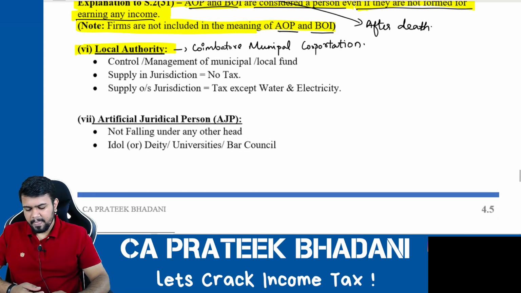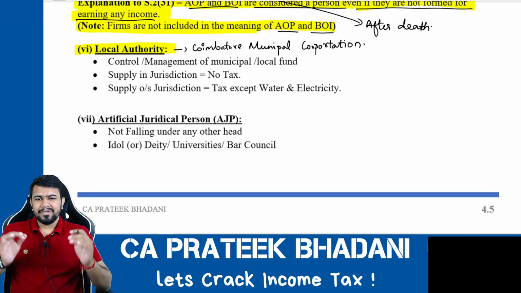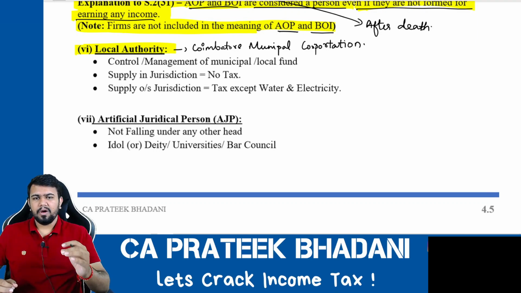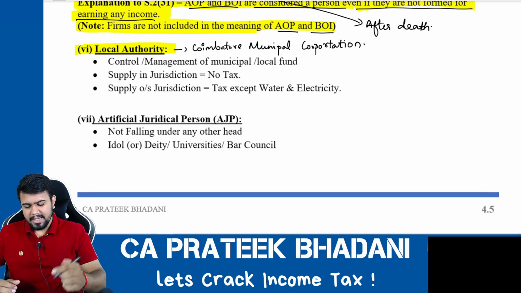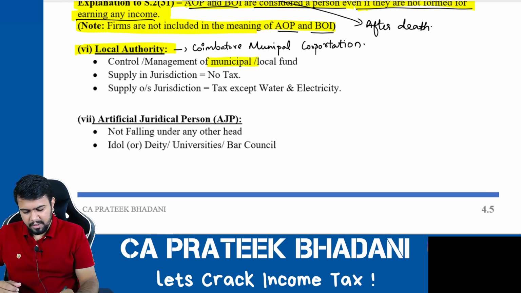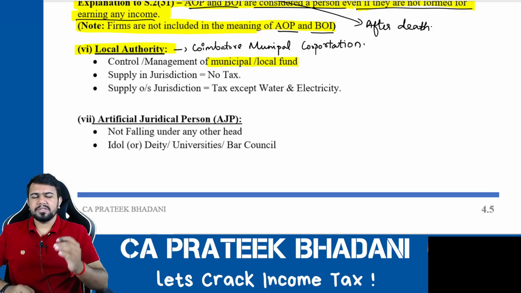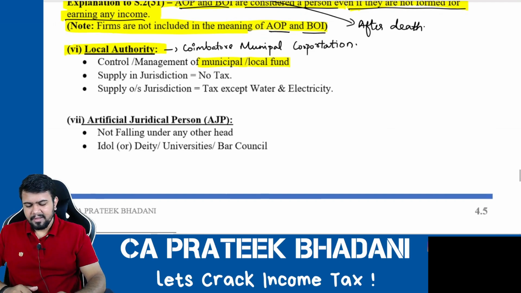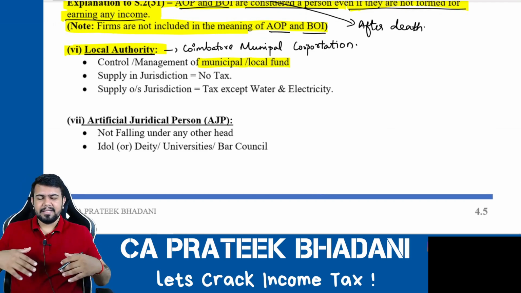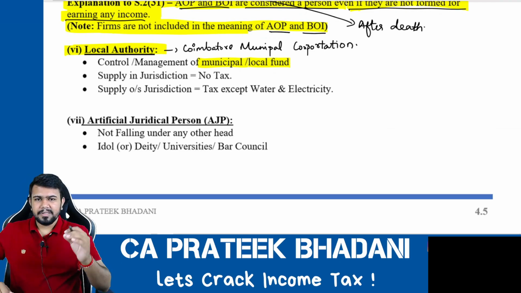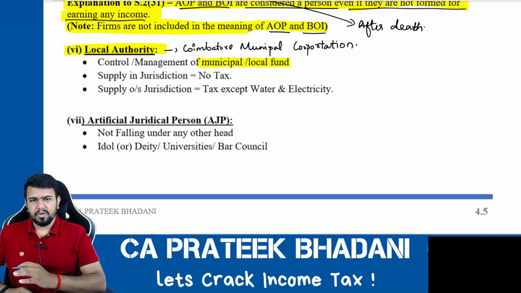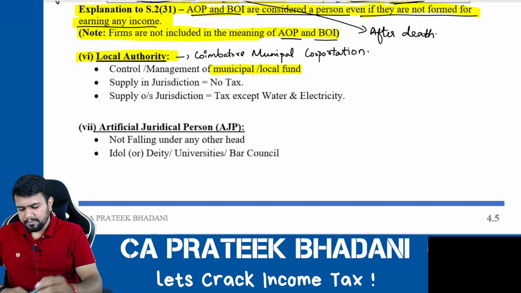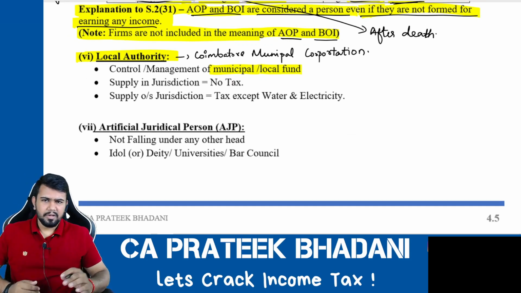It means any authority which has the control or the power to manage any municipal or local fund. So there is a fund for a municipality or a local area, and the person who has the power to manage or control those funds will be called a local authority.